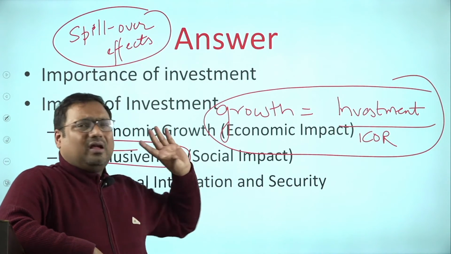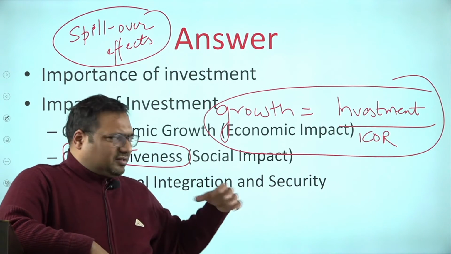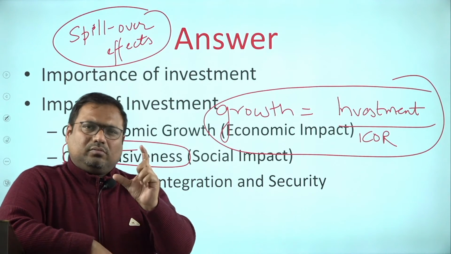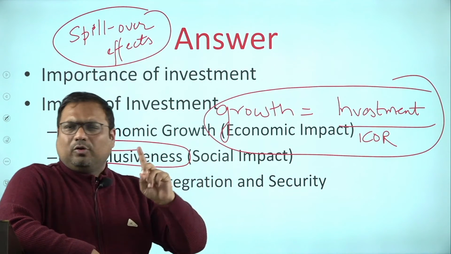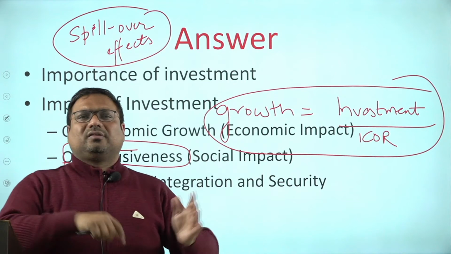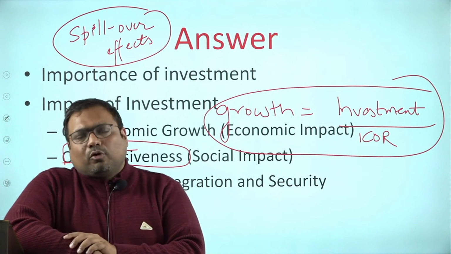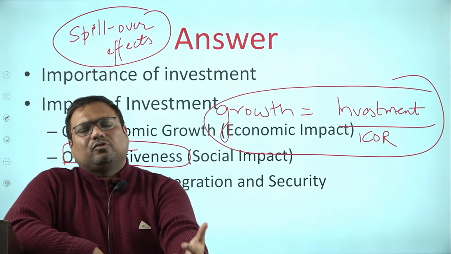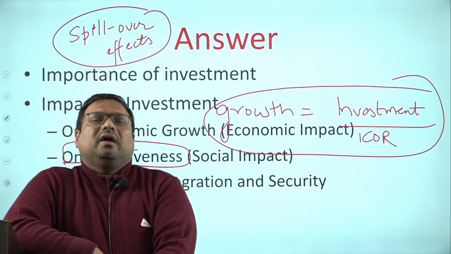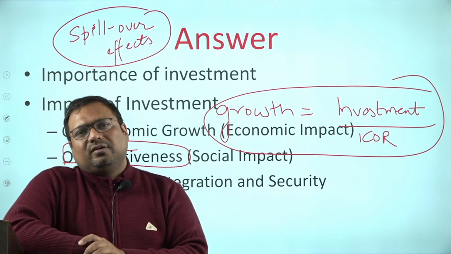Environment is one small perspective, although I explained it a little more, but in the answer you just mention one or two lines about it, and you talk a little more about inclusiveness. Rural urban divide, the remote villages, tribal areas, all of that get improvement if they are well connected with the mainstream.